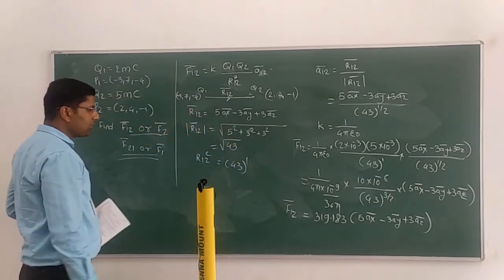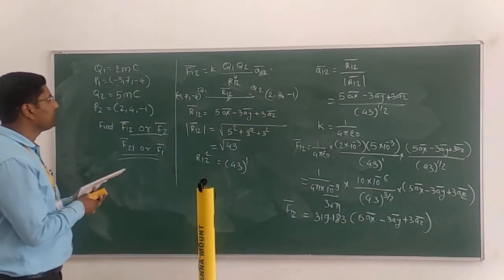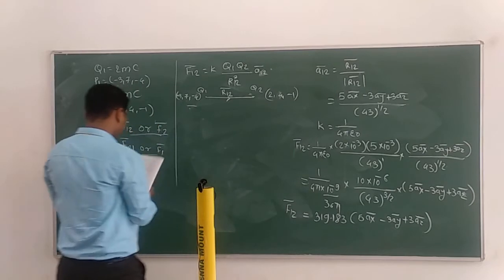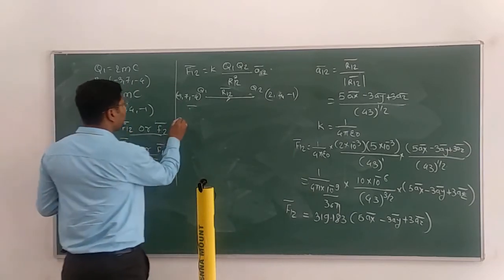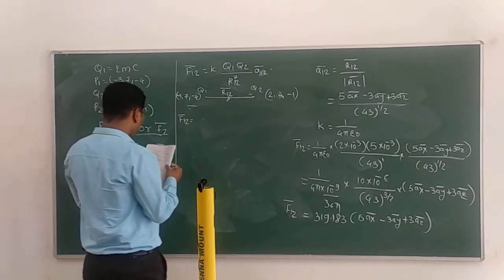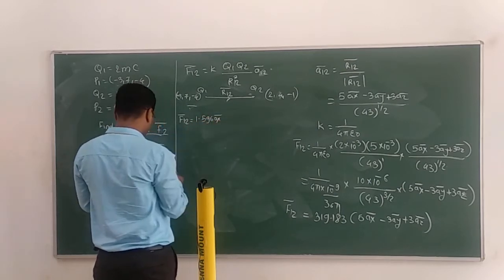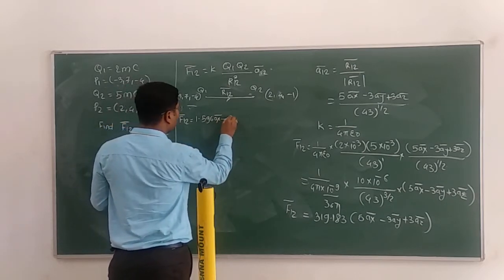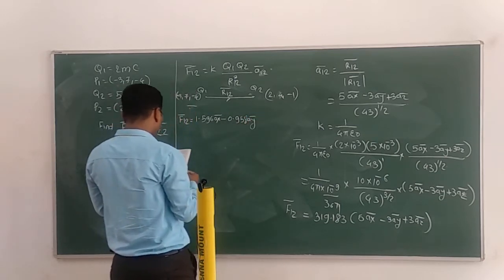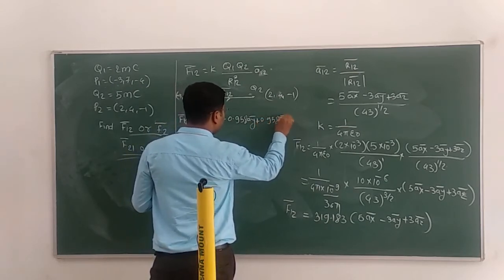So you have to multiply this 319 value inside, and the final answer will be, I will write here, F12 bar is equal to 1.596 ax bar minus 0.958 ay bar plus 0.958 az bar.